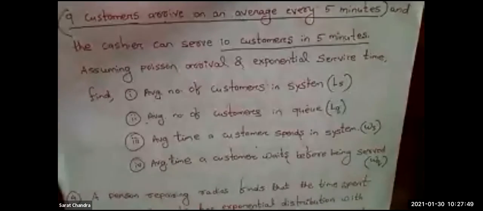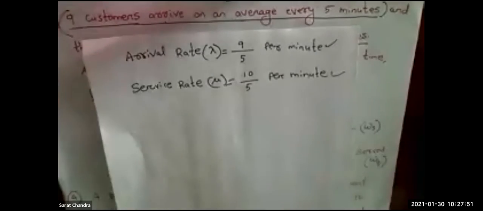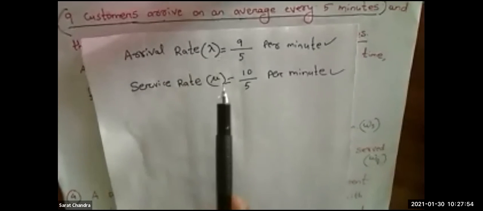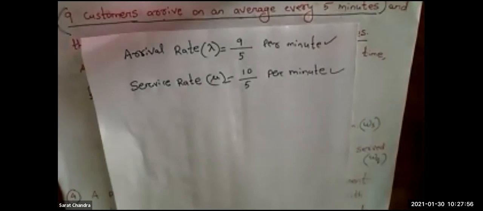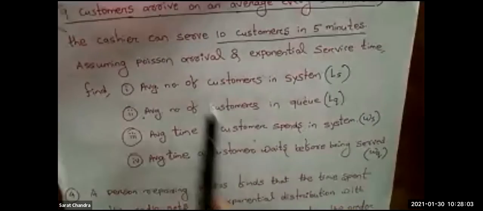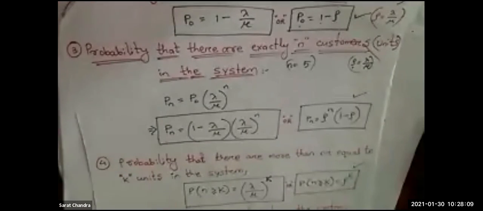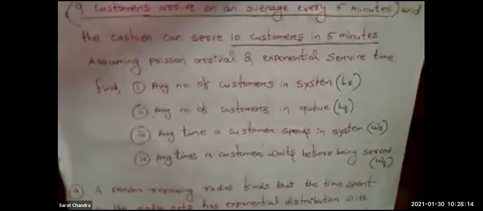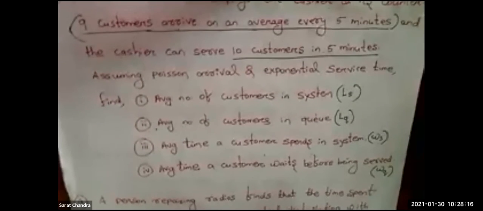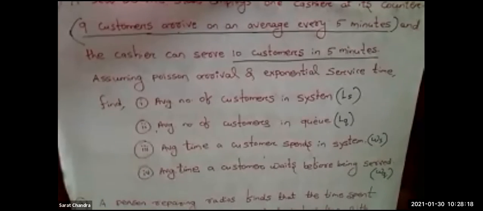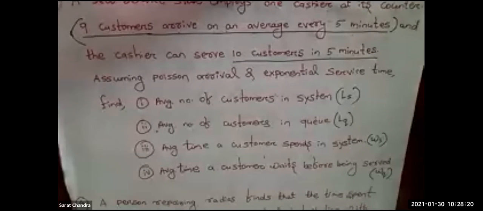That's why I told you, if you can correctly identify the value of lambda and mu, 90% of your job is done. The remaining thing is you just read the question, write the formula, and you will get the answer. Only these 8 formulas you have to remember. By remembering these formulas, you will be able to solve all the problems related to this topic.